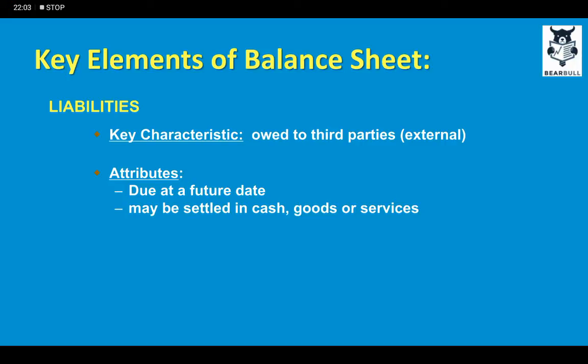Of course, they can be long term liabilities which you have to pay for more than one year in the future, or they can be short term which you have to pay within 1 year. They may be settled in cash, goods or services. For example, if you have taken a loan for 1 lakh, 100,000, either you can pay that in cash, or you can, let's suppose, perform some accounting functions for that entity from which you have borrowed. Or if you're a maker of furniture, for example, then instead of paying the lender cash, you can deliver them furniture, and that will be good enough to settle the liability.